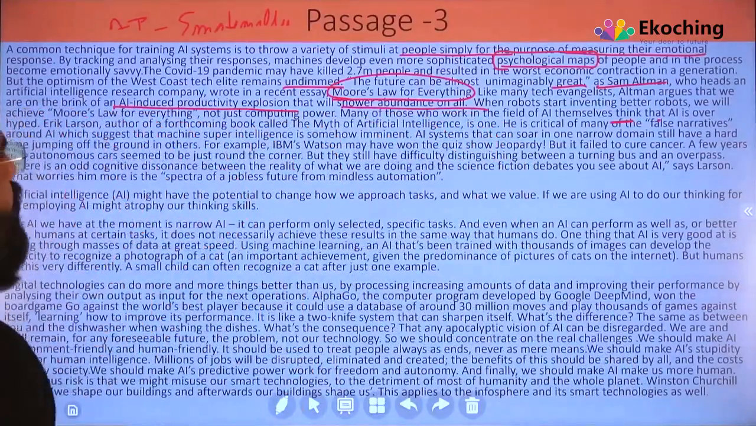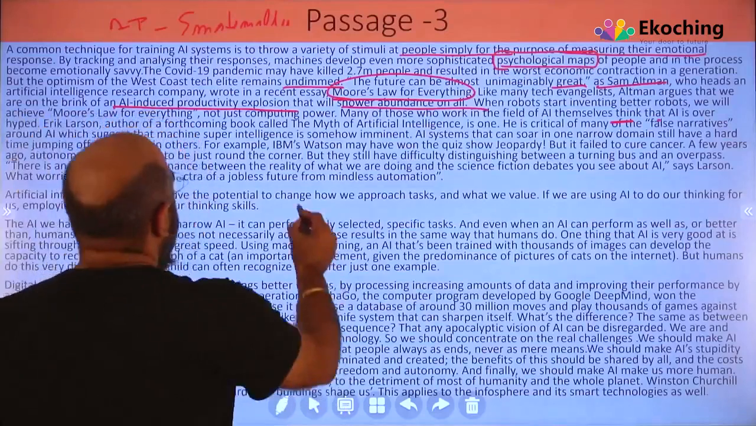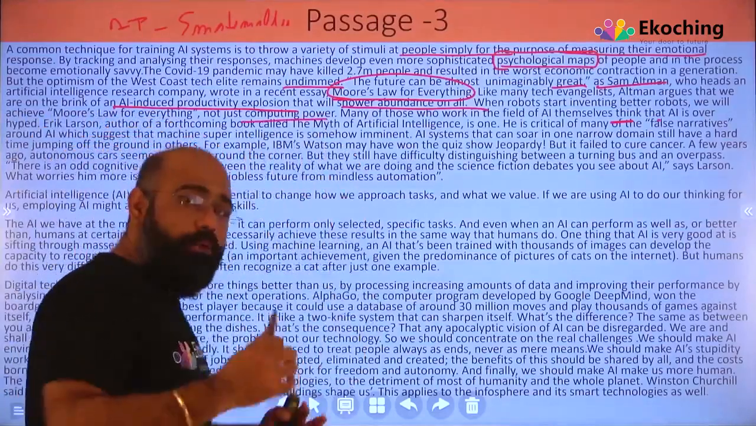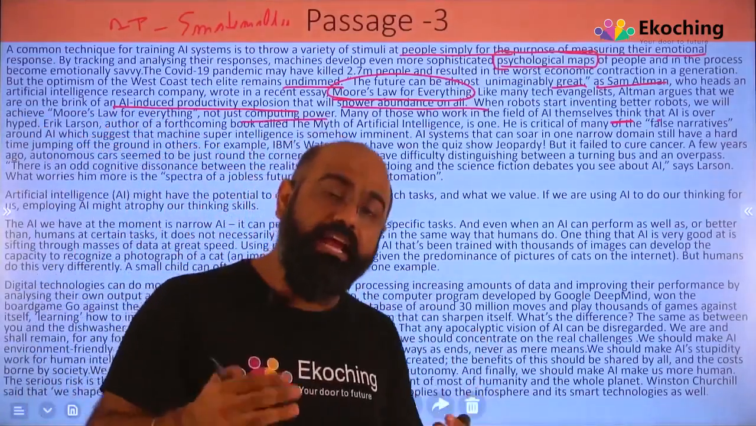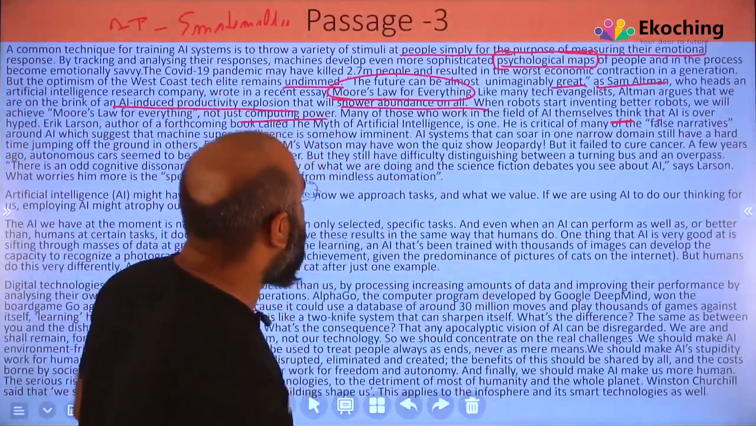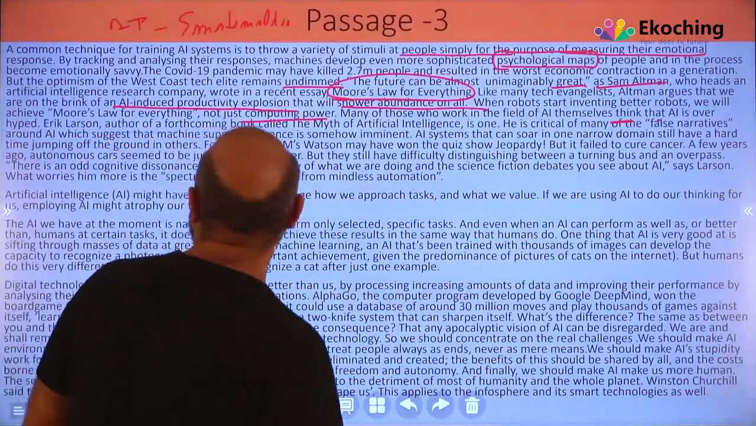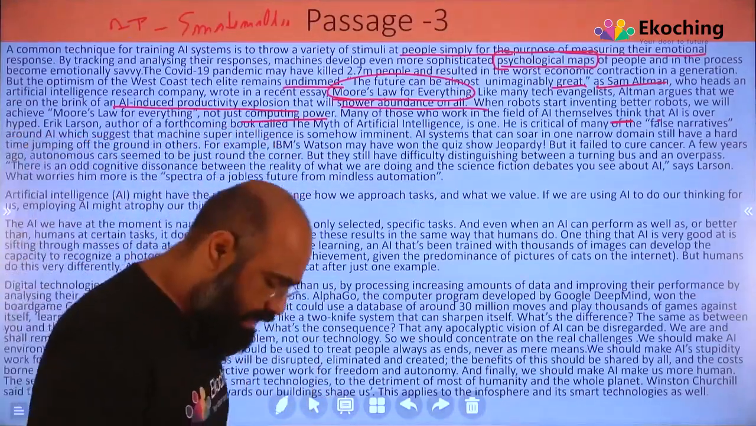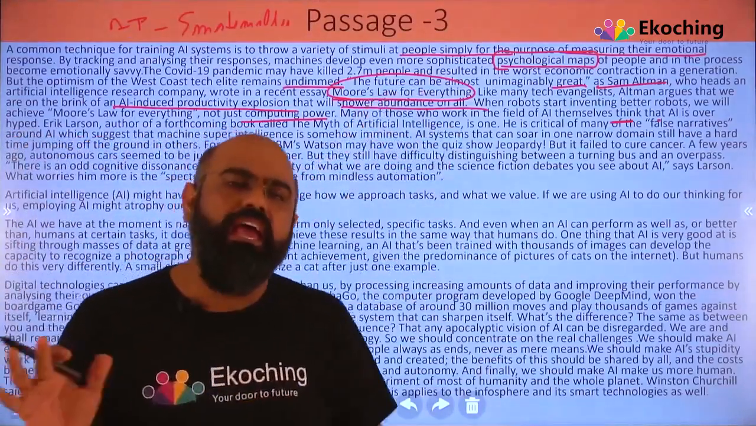When robots start inventing better robots, we will achieve Moore's law for everything, not just computing power. जब robots आएंगे, वो और robots बनाएंगे. It will keep on increasing. Many of those who work in the field of AI themselves think that AI is overhyped. अब वो क्या बोल रहा है? यहां तक तो वो बोल रहा है AI.